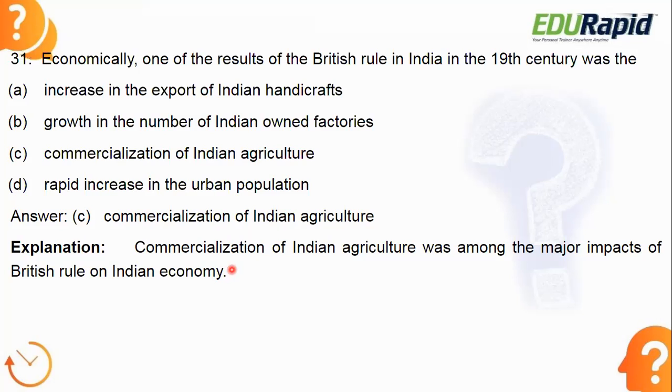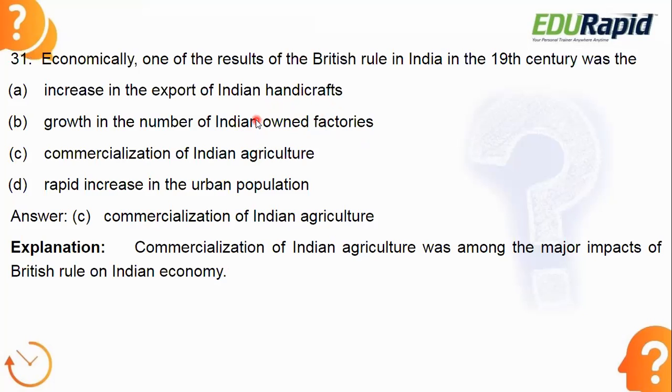Okay, so you can even easily eliminate the options. The first option says increase in the export of Indian handicrafts. Did it happen? No, right? Indian handicrafts all went back when British rule started in India. So this is not the correct answer. Look at B: growth in the number of Indian-owned factories.